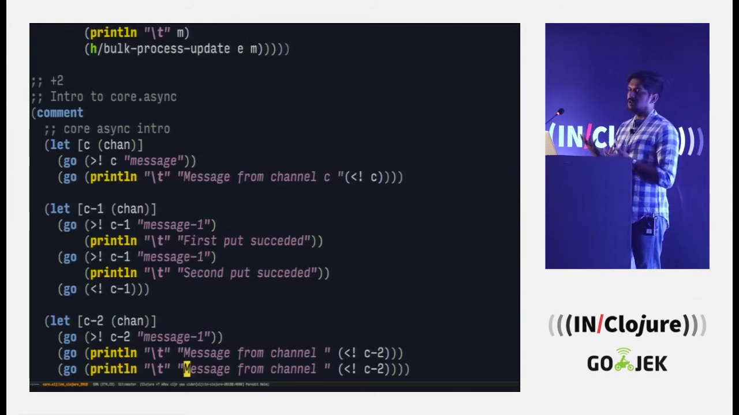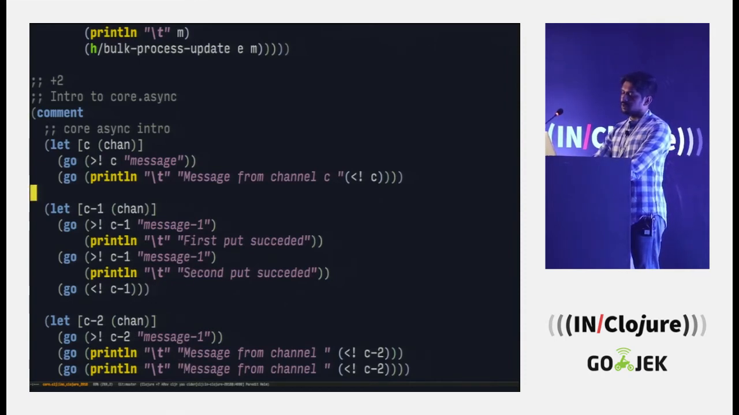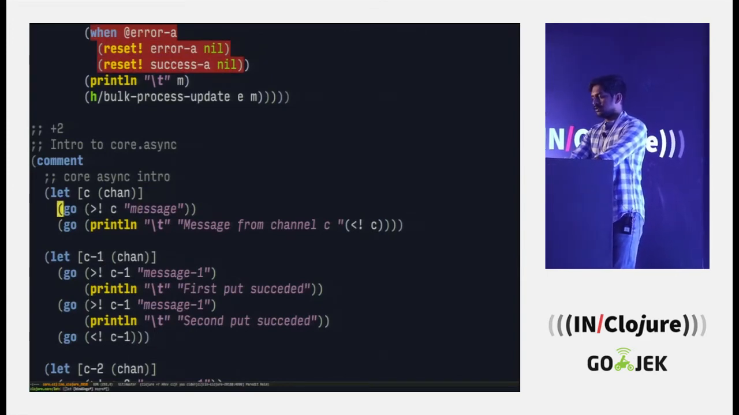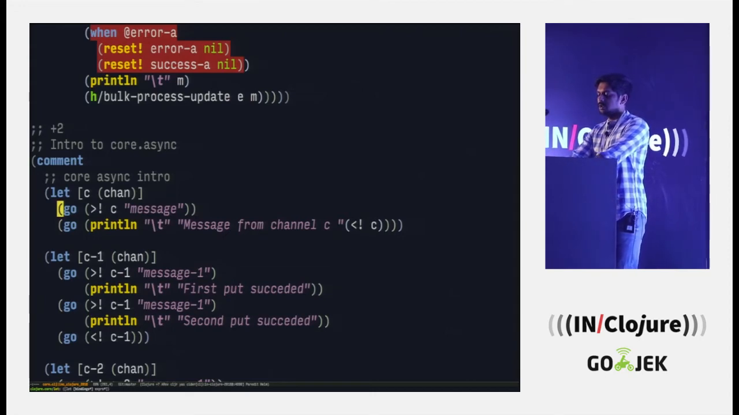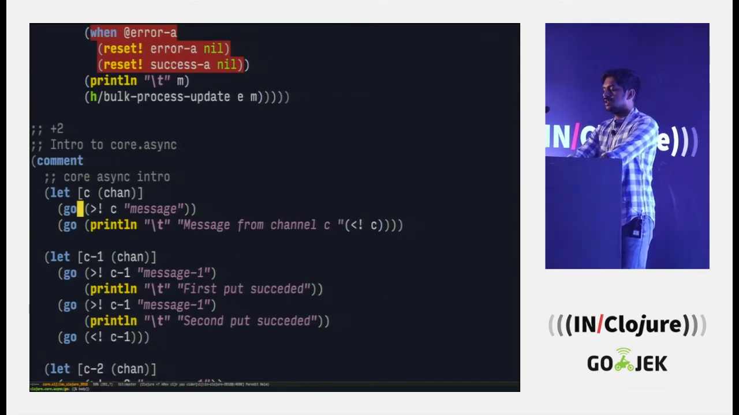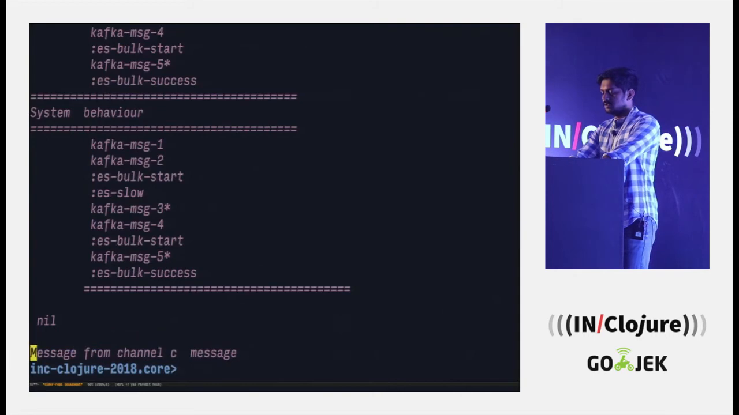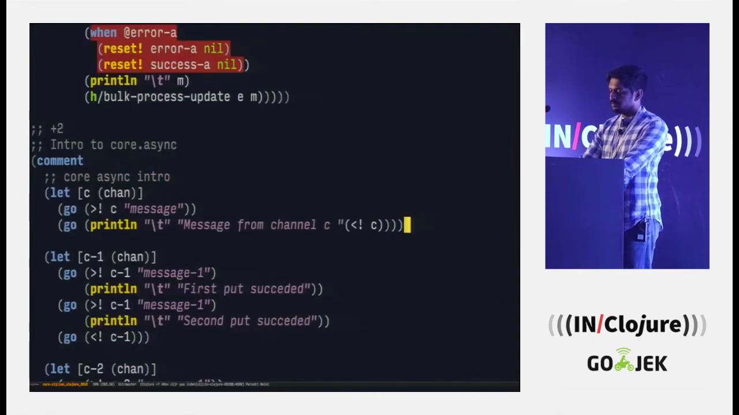That's the fundamental principle of core async, which is also called CSP, communicating sequential processes. The core primitive is a channel. So we have a channel called C and we have two processes. Now these processes are special, we will call them Go processes. The first process is putting something in channel C, and there is one more process which is just reading from that channel and printing a message. If we run this, we'll get a message: Message from channel C, this is the message.